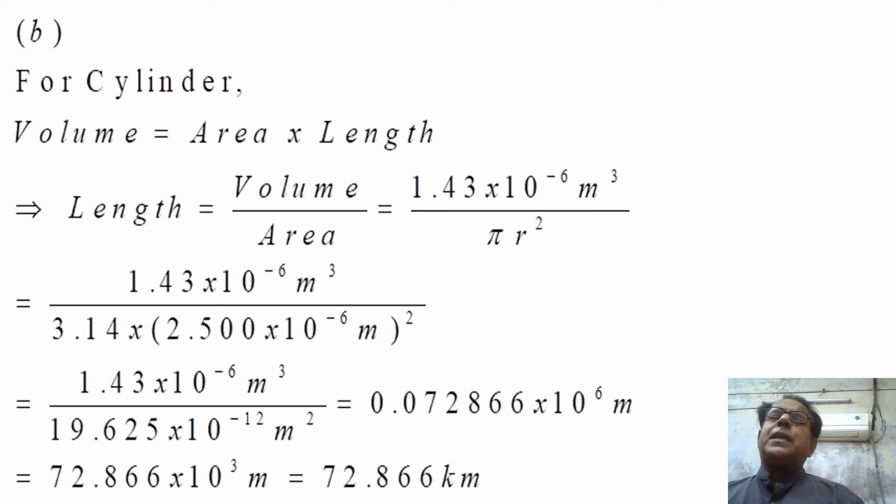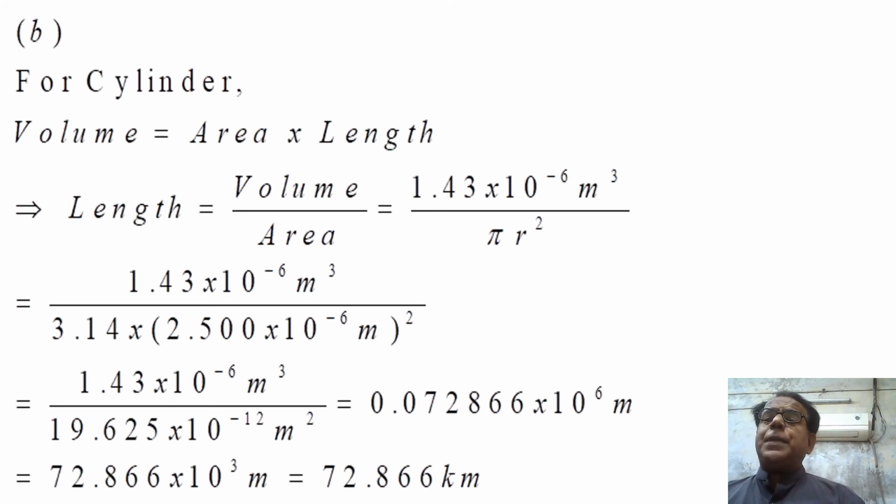It can be taken up to more places after decimal, but we have restricted ourselves to only 2 digits. So 3.14 is the value of pi, and the next value of r is given in the statement, 2.500 micrometer.